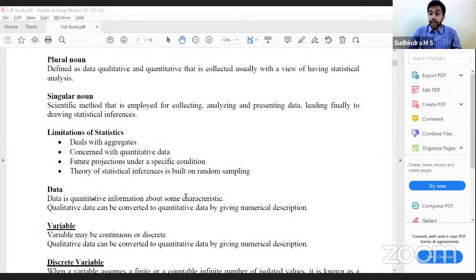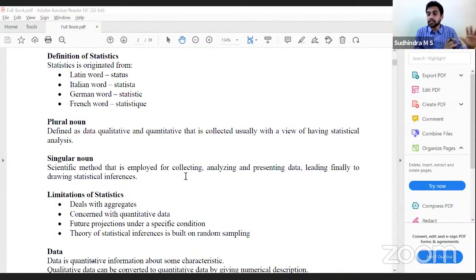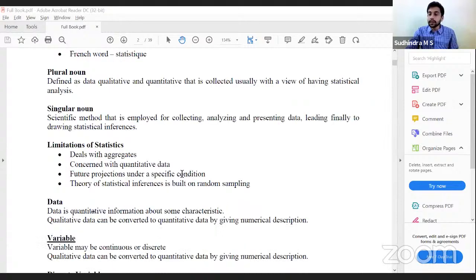Okay, fine. So that is the basics about statistics: what is the definition, what are the limitations and applications of statistics. Now we have to move further. If we have to move on, we have to understand the concept of data, because statistics is basically all about data. Correct? What is data?